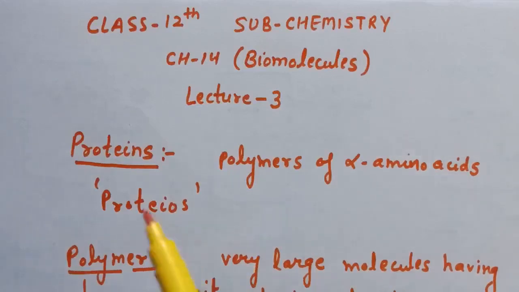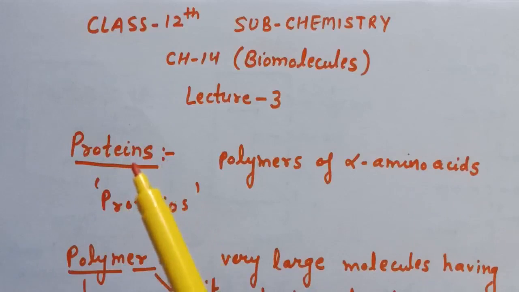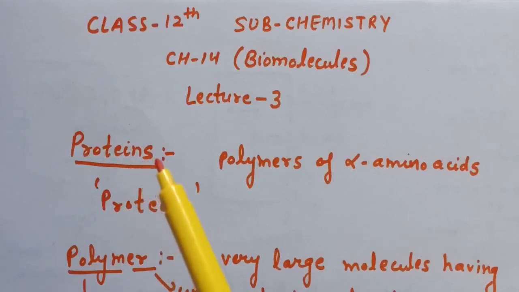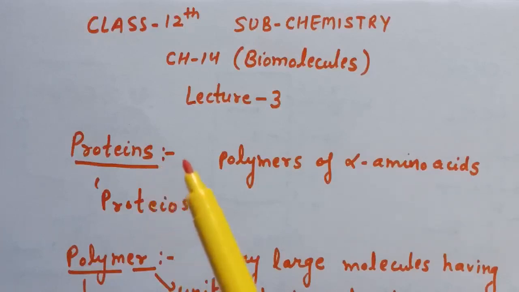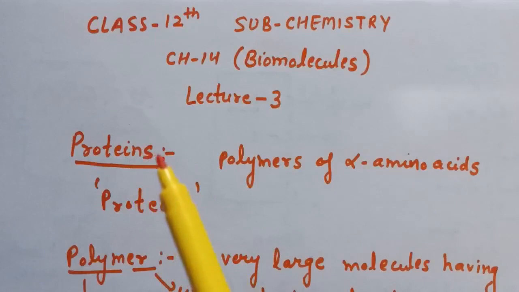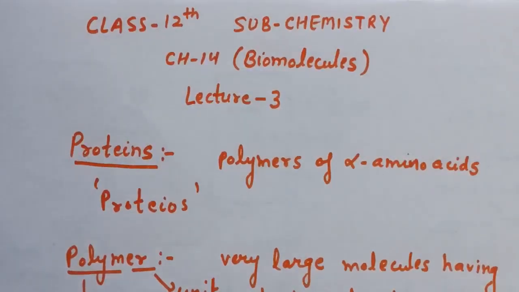Now next is proteins. Proteins are the most abundant biomolecules of living system. And the chief sources of proteins are milk, cheese, pulses, peanuts, fish, meat, etc. And they occur in every part of the body and form the fundamental basis of structure and functions of life. They are also required for the growth and maintenance of the body.